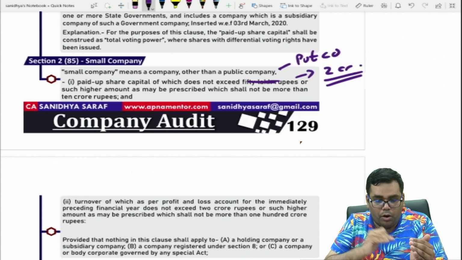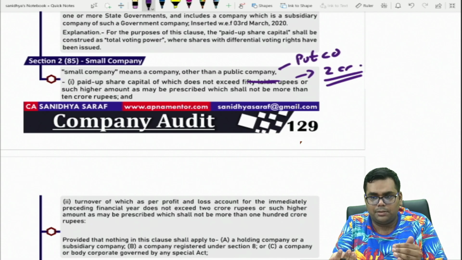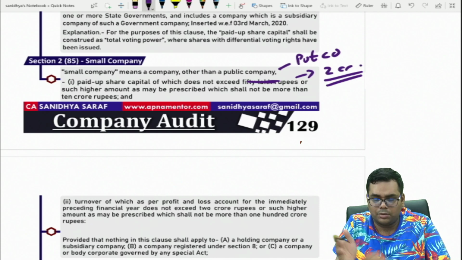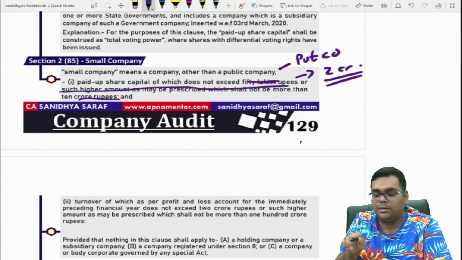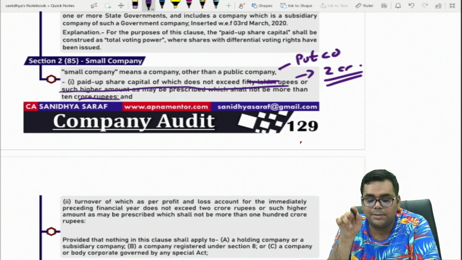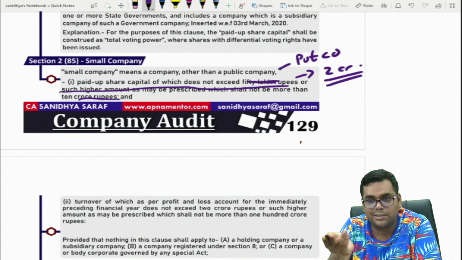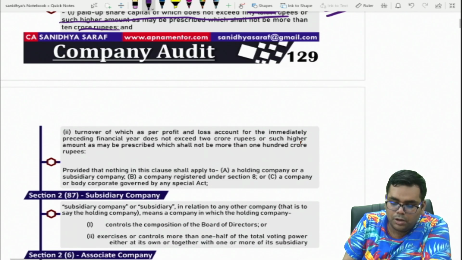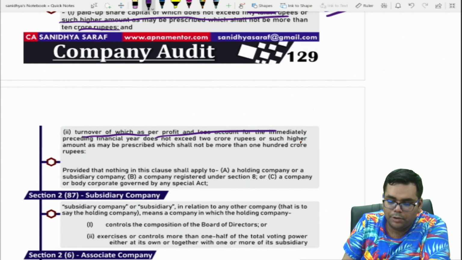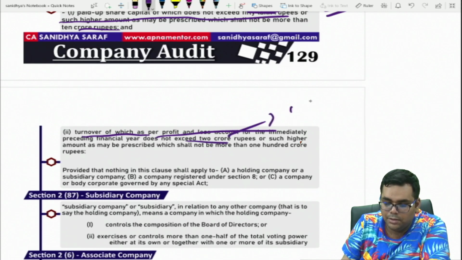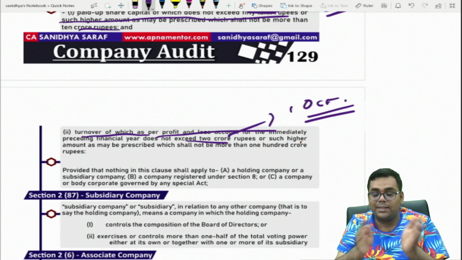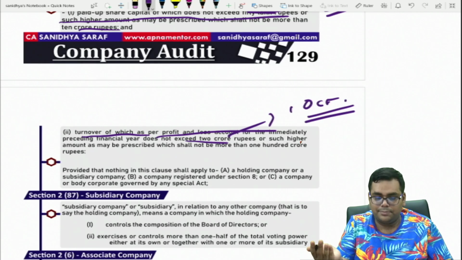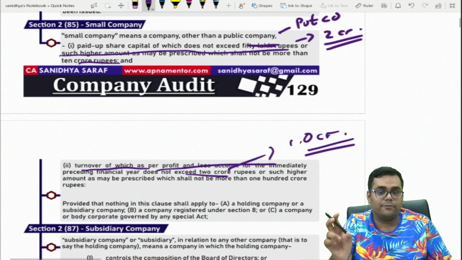Okay? Or such higher amount as may be prescribed, which shall not be less than 10 crore. You can ignore this part. This is not relevant for you. What you need to remember is small company means a company other than a public company, paid up share capital does not exceed 2 crore, or turnover does not exceed, now here 2 crore becomes 10 crore. So turnover of which as per the profit and loss account for the immediately preceding financial year does not exceed 10 crore. So these two conditions must be fulfilled.